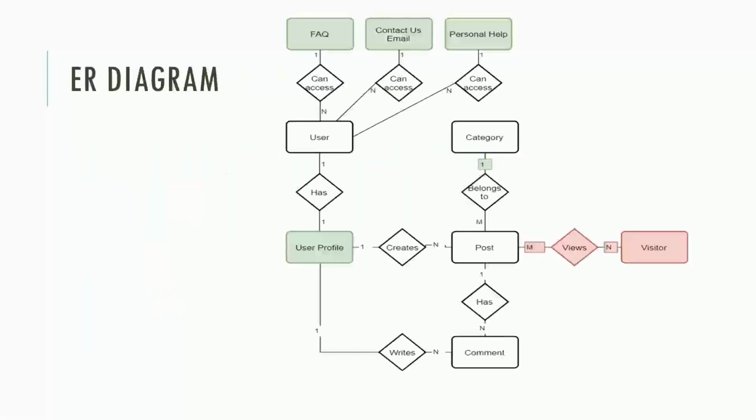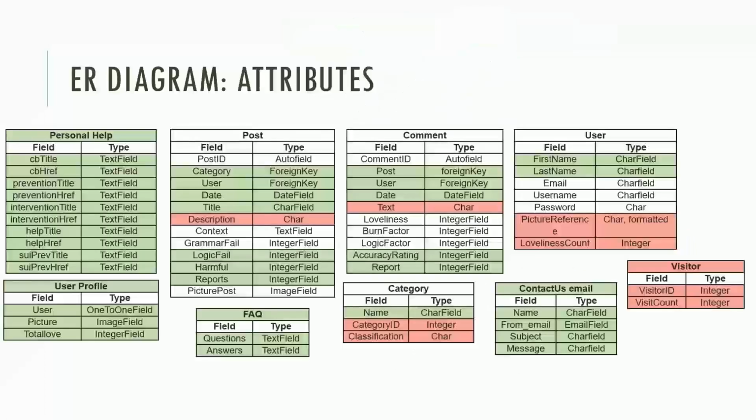This is the final design of the ER diagram. The newly added entities are depicted in green, whereas the entities that were removed are marked red. The user profile was added in order to allow extra features for the user, such as the profile picture and the total love. The following tables comprise the attributes of each entity. Once again, the white color represents unchanged attributes, red attributes were removed, and green attributes were the new additions.